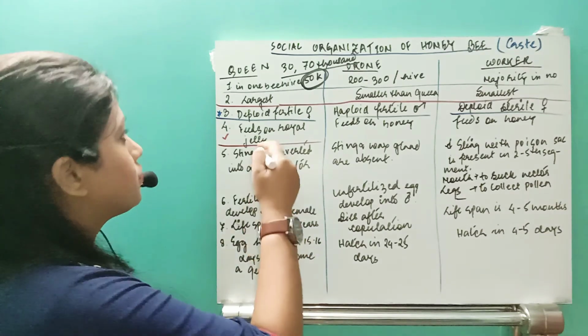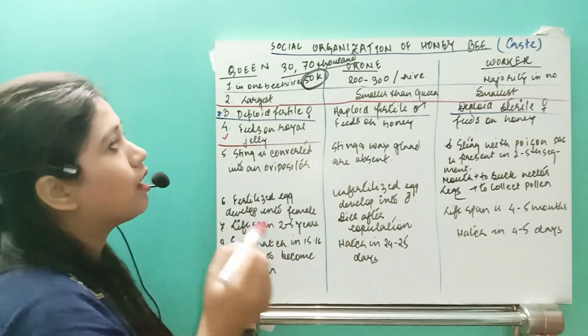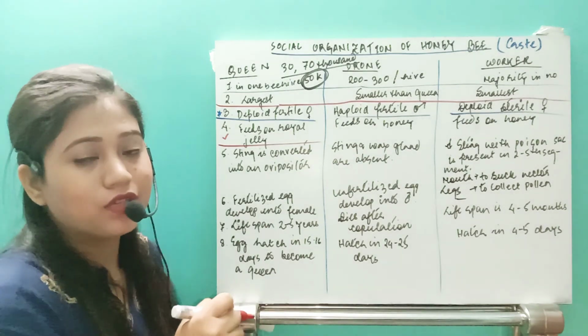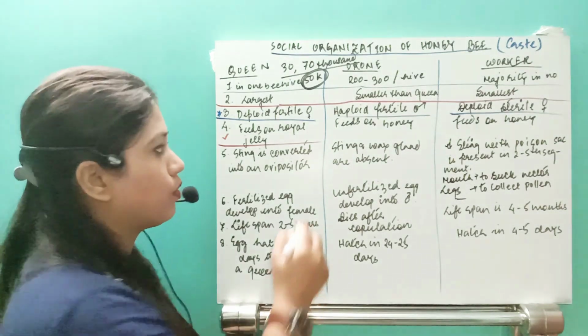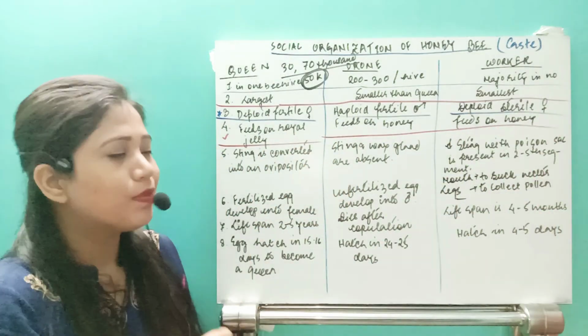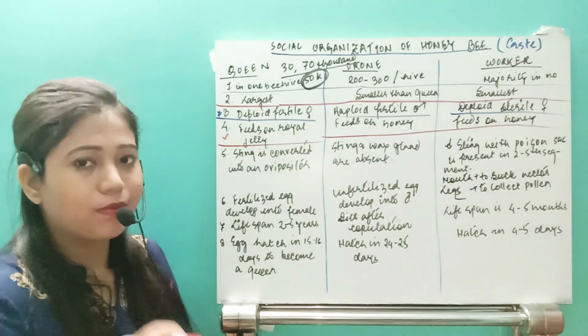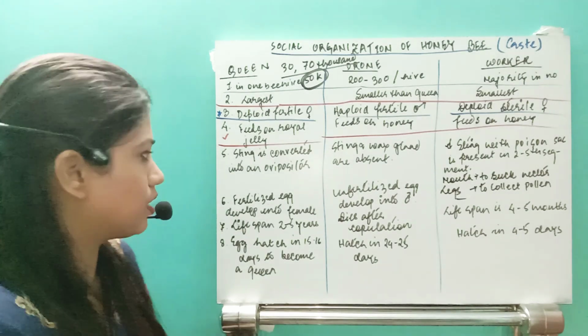The queen feeds only on royal jelly. The female larva provided with royal jelly will be converted into a queen. But drones and worker bees will be provided with only honey, and they feed on that.